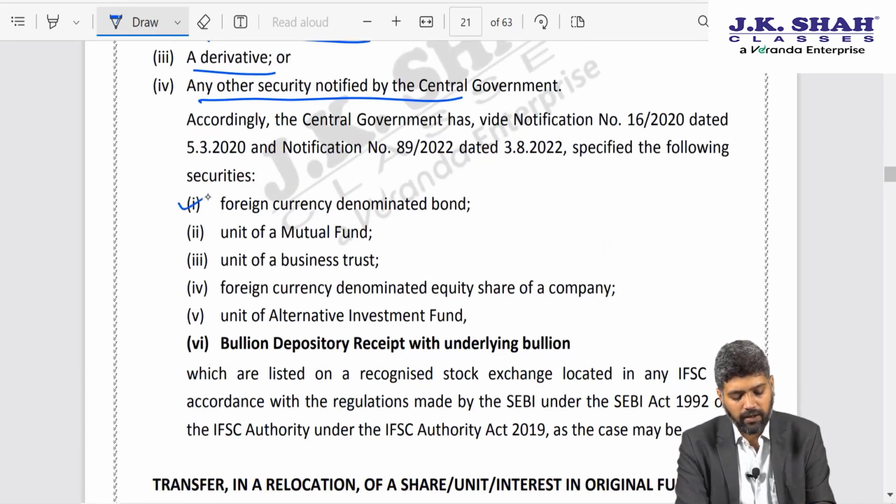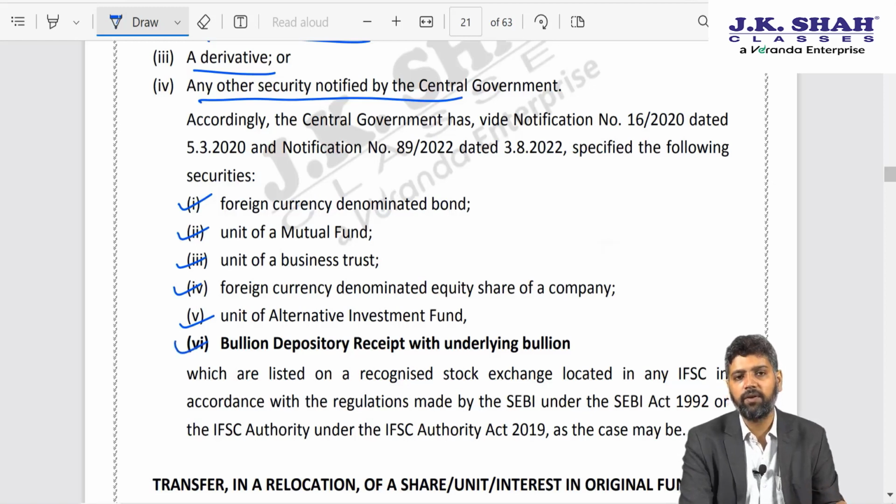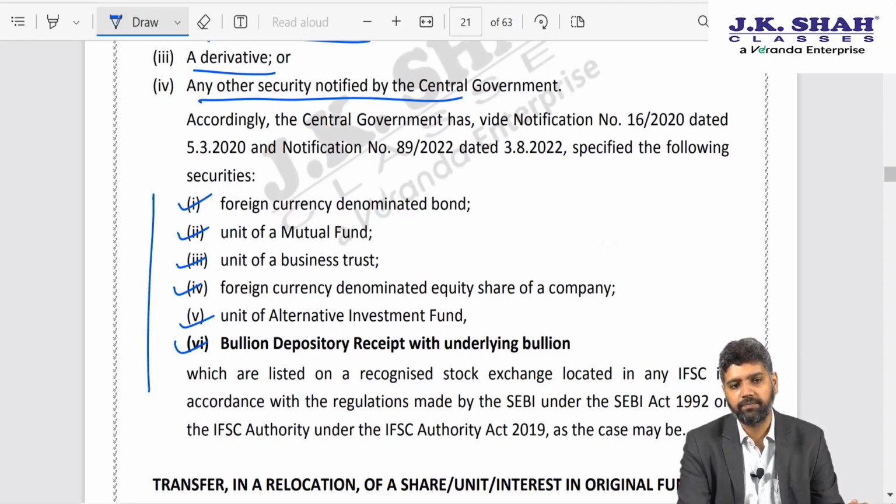These are foreign currency denominated bond, unit of mutual fund, unit of business trust, foreign currency denominated equity share of a company, unit of alternate investment fund, and bullion depository receipt with underlying bullion. If all these are transferred in IFSC and consideration is payable by a non-resident in foreign currency, then this is not regarded as transfer.